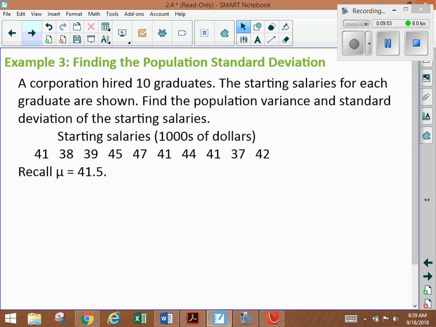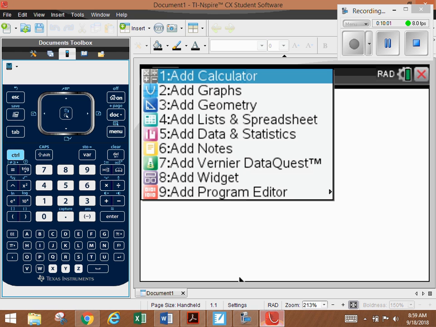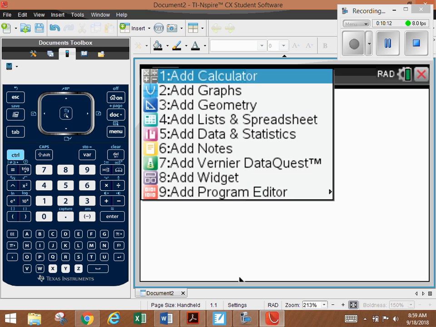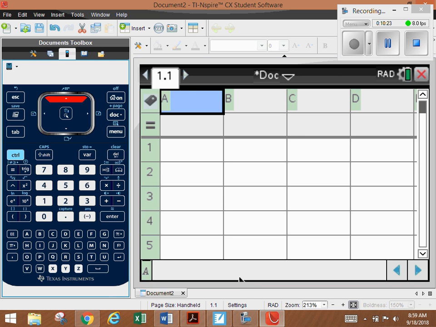So here we go. We have these 10 graduate salaries. So let's go ahead and put this into our handy dandy calculator. You can get out your calculator from the home screen. Let's make a new document. Number 1. We're going to add a Lists & Spreadsheet. Pretty much we're going to be doing this every time we have a bunch of numbers. We're going to go up here and give it a name. We'll call it salary or money, or call it whatever you want.